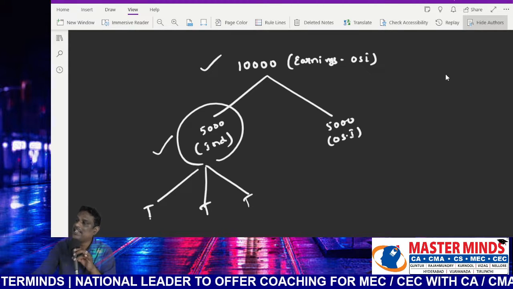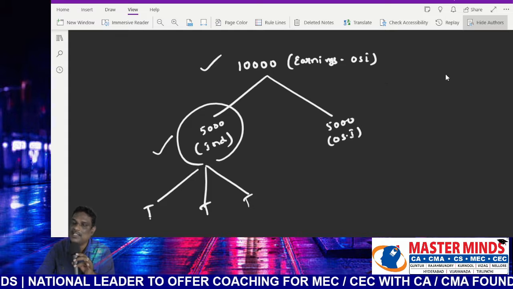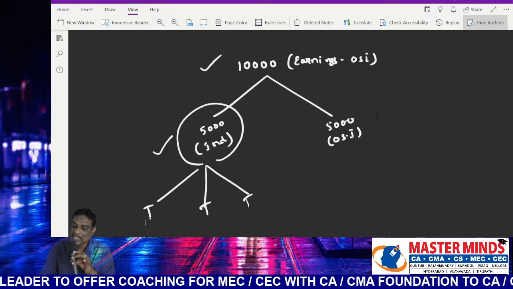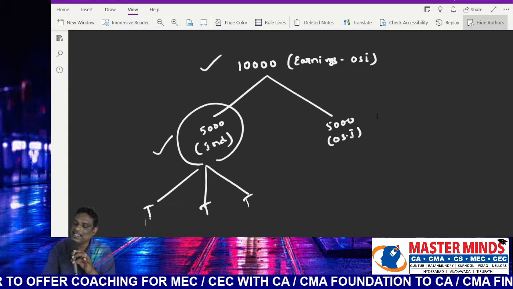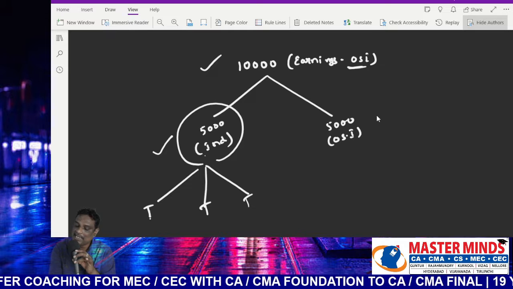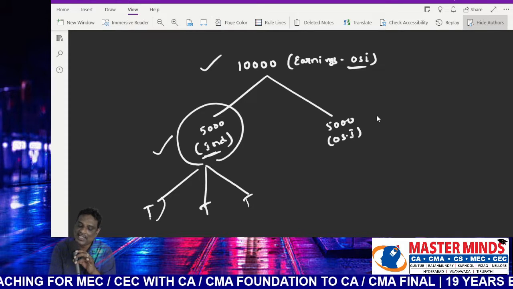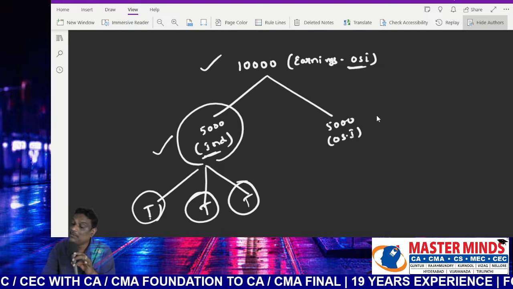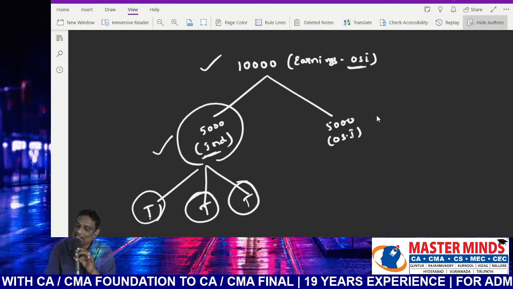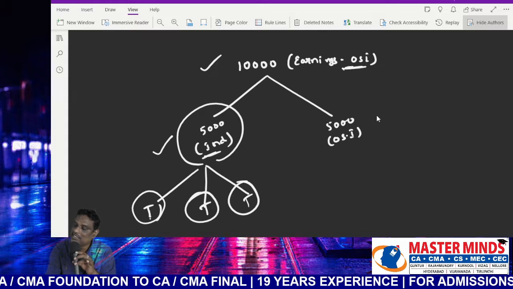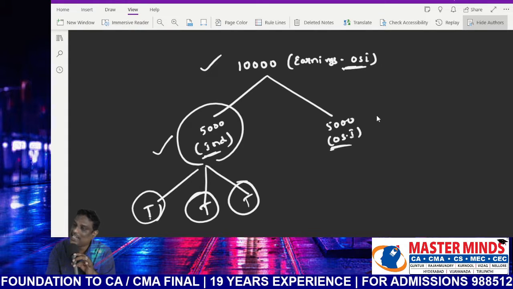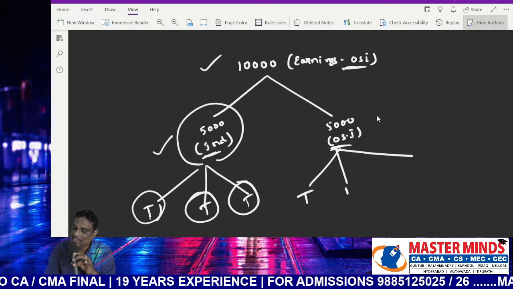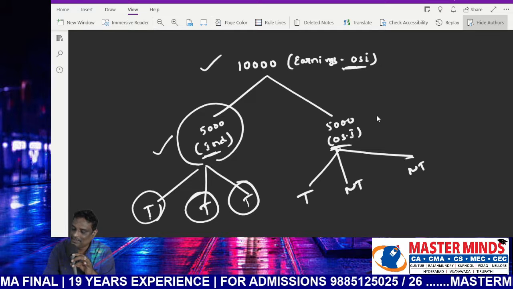If any one is located in India, it is automatically taxable in the hands of all assessees, irrespective of residential status. But what about the remaining 5,000? Earnings are outside India and receipt is also outside India, so it will be taxable only in the first case.